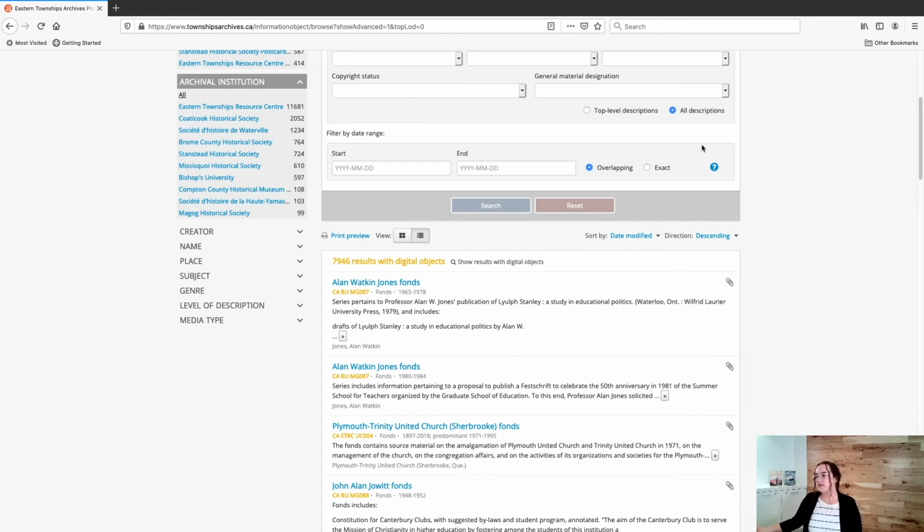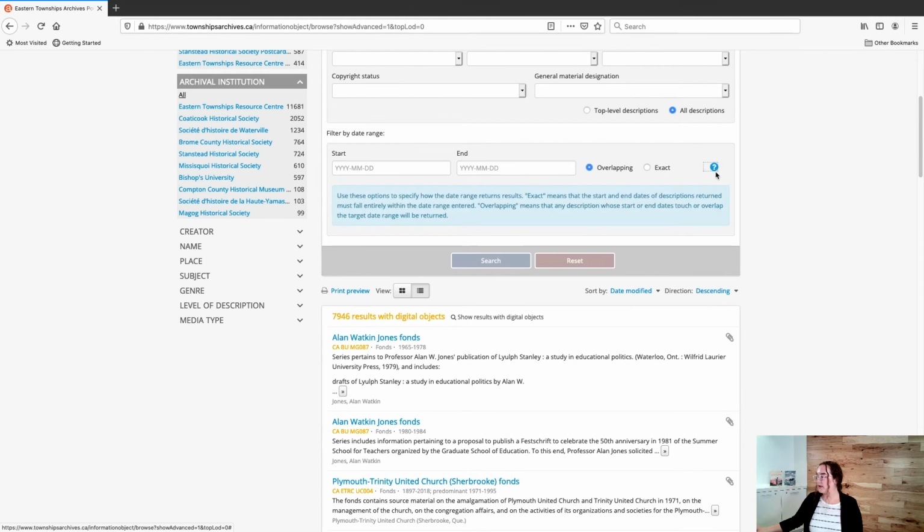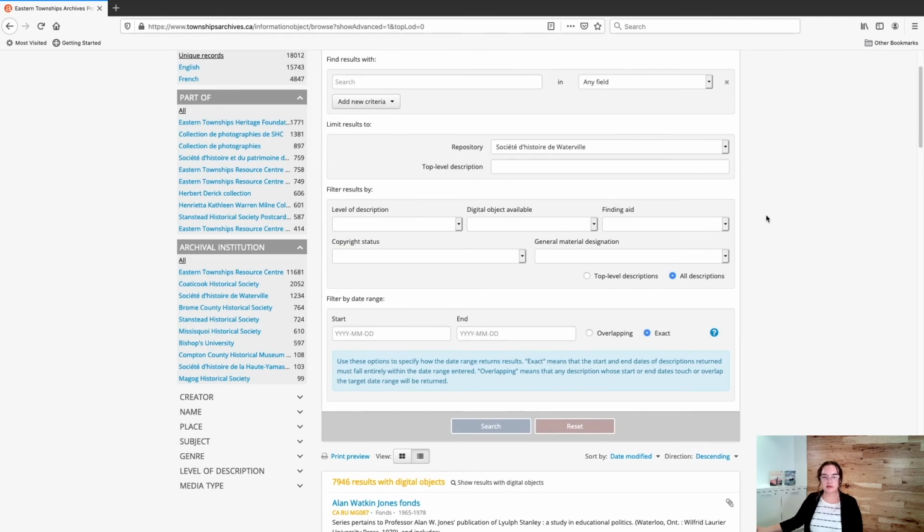And the last thing that we should consider when you're entering a date range is whether you'd like it to be overlapping or exact. So if we look here for overlapping, it will mean that any description whose start or end dates touch or overlap the target date range will be returned, but not necessarily, the records don't all have to fall exactly within that time period. Or exact, in that case, the start and end dates of the records have to fall within the date range that you've provided. So those are your options for limiting and filtering your advanced searches.